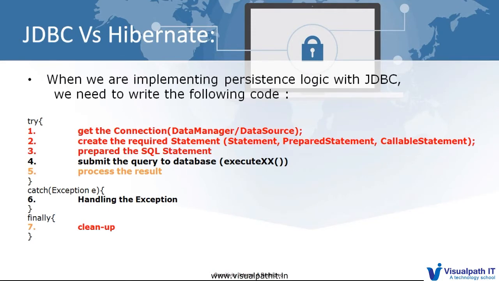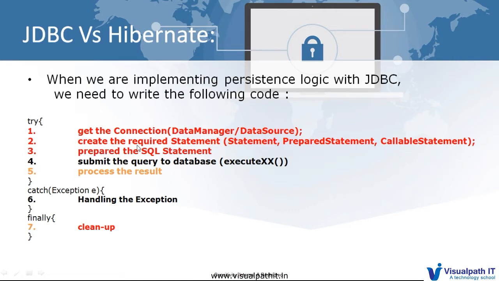when we implement persistence logic with JDBC, we need to write at least these basic 7 lines of code. What I am trying to explain is why, since we have JDBC, we require Hibernate or any other ORM tool. When we write any database connectivity code, we have to write these 7 lines. First, get the connection, either from the driver manager or the data source.